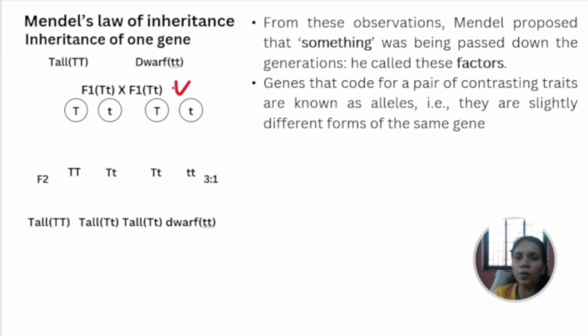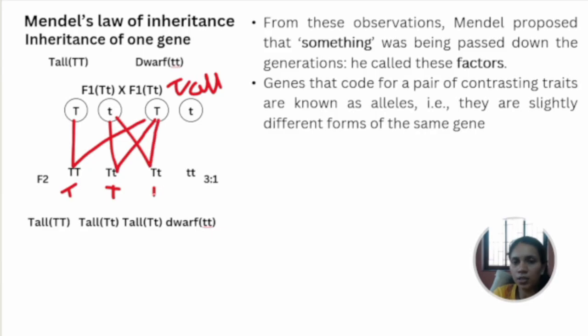They both are tall plants, right? Both are tall. Once we cross them, capital T capital T means it's a tall plant. Small t, capital T, again it's a tall plant. Again we have small t and capital T. This is also going to be a tall plant.